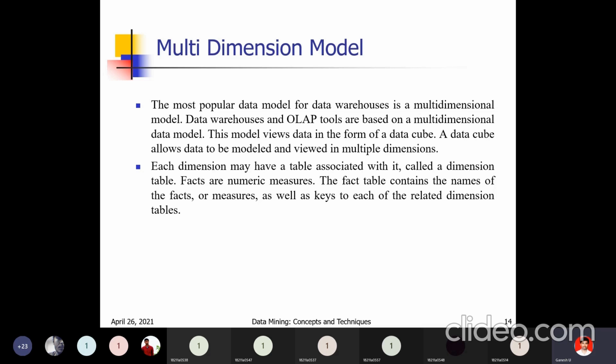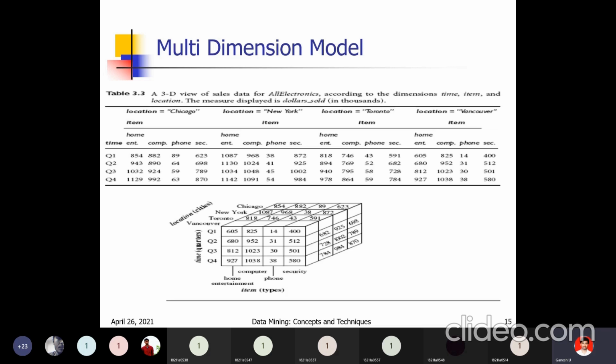Now we will see the representation of data in the multidimensional model, that is, the data cube. How the data can be represented in a data cube, we will see now. Data can be represented in a 3D form, that is a cube. Here you can observe the 3D view of sales data for all electronics.